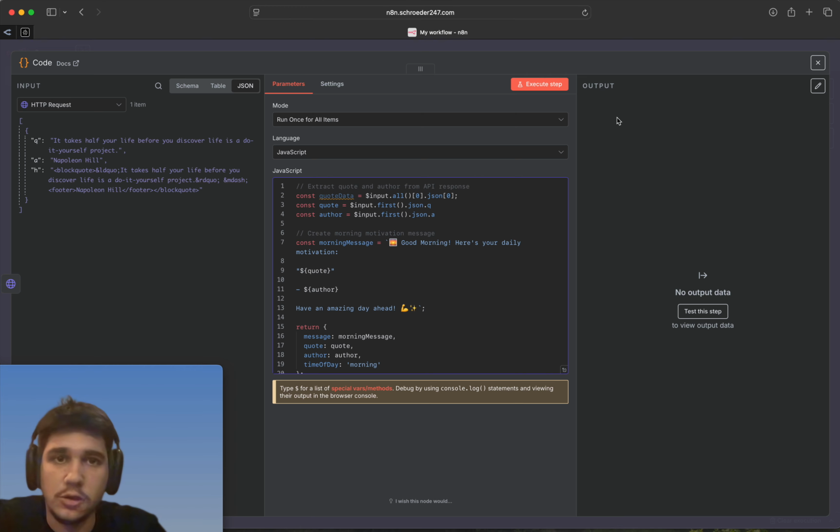So basically, this is what I want this code to do. I want it to take the input from the last node and format it into an email format using the JavaScript code that I put in here. Obviously I can walk you through it: extract quote and author from the API response.